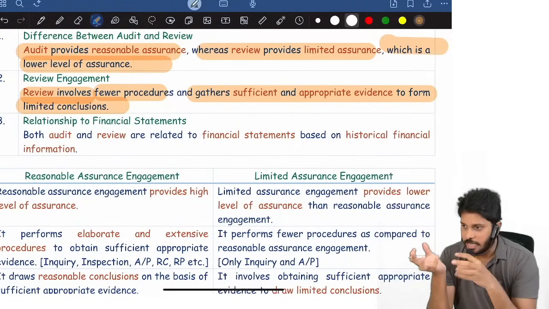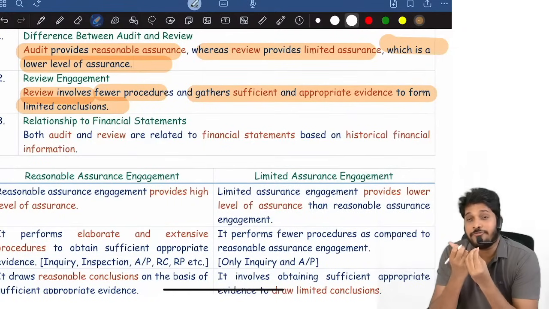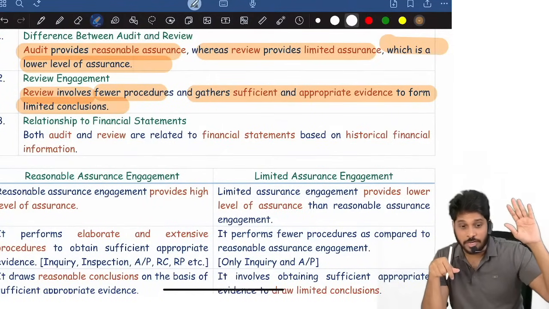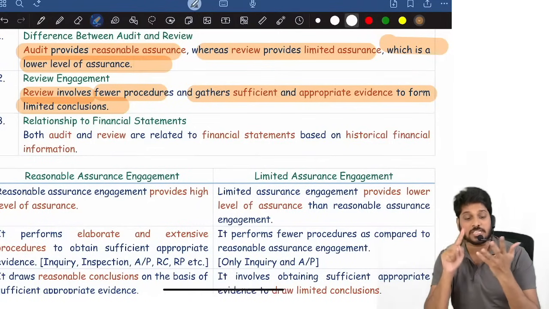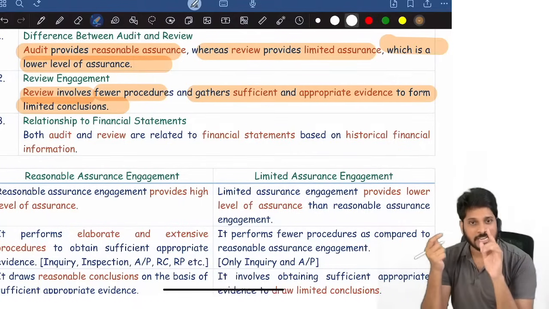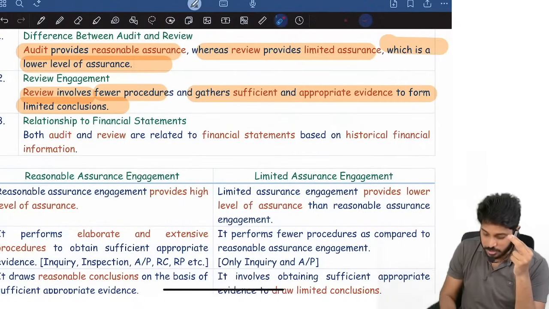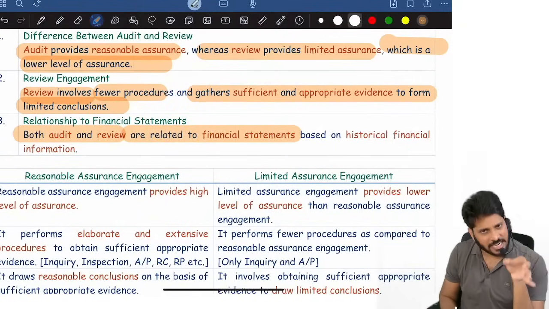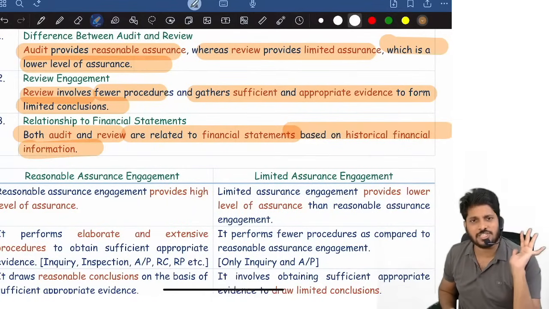In review also we perform sufficient appropriate audit procedures, but we perform only few procedures like inquiry, analytical procedure. Remember, there are various audit procedures. What are the audit procedures? Inquiry, inspection, observation, physical verification, recalculation, reperformance. So many were there, but in review we perform only two works: inquiry, analytical. That is why review involves few procedures. Okay, both audit and review, they both are related to financials, which are prepared based on historical financial information.